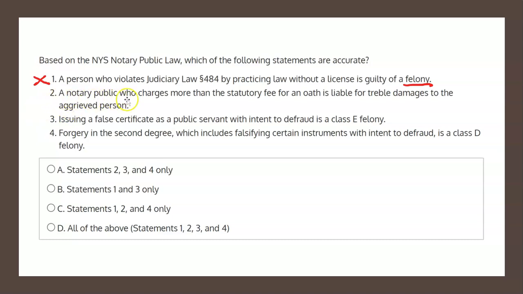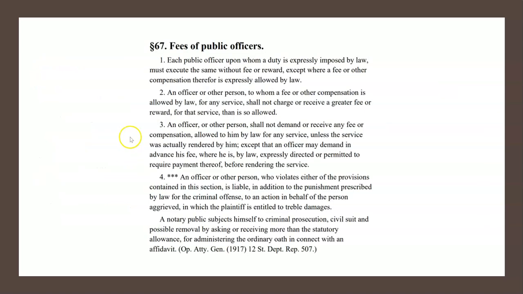Statement 2 states, a notary public who charges more than the statutory fee for an oath is liable for treble damages to the aggrieved person. Well, is this accurate? To answer that, let's have a look at Section 67, found in the Notary Public License Law booklet, entitled Fees of Public Officers.